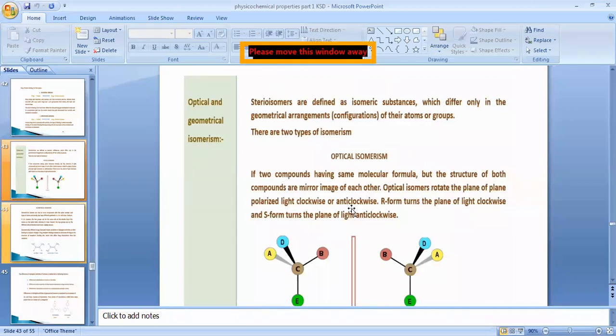Similarly, what are optical isomers? They are two compounds having the same molecular formula but different structural formula, and we can call them optical isomers when they are mirror images of each other. See, if this is the structure of an organic molecule, the second molecule is also an isomer of the first molecule, but it is a mirror image. The functional group B in this molecule is on the right-hand side, whereas the functional group B in the other is on the left-hand side. So this is the mirror image of our previous compound. Those types of compounds we call optical isomers.